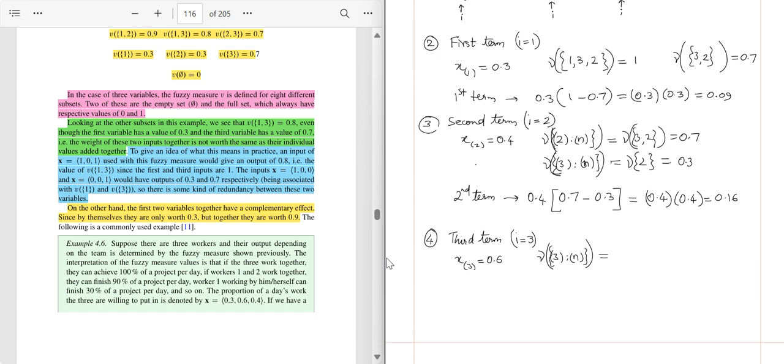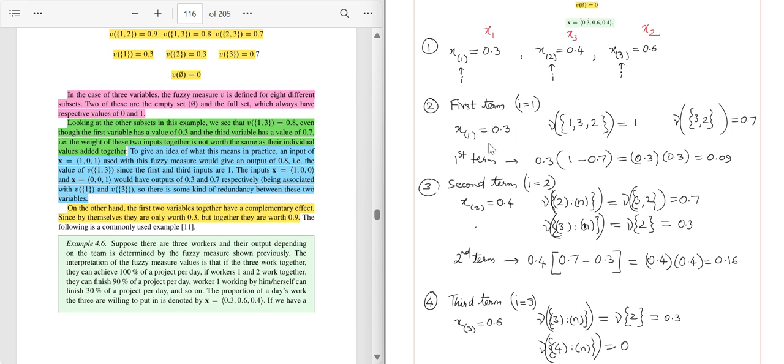So this is equal to nothing but the third term, which is what we already developed. It is the original second term, so it will be the fuzzy measure of the second term, which is 0.3. And what is the second expression in the third term? It is I plus 1, that is 3 plus 1, which is 4 to n, and there is no fourth element. So the fuzzy measure for this is 0. So the third term will expand to 0.6 multiplied by 0.3 minus 0, which is nothing but 0.6 into 0.3 is 0.18.